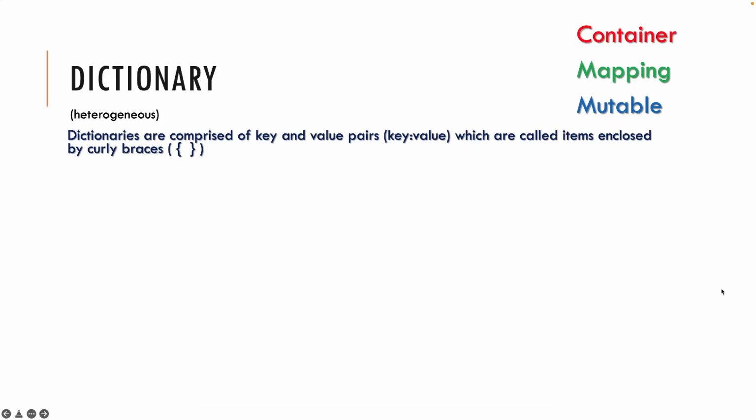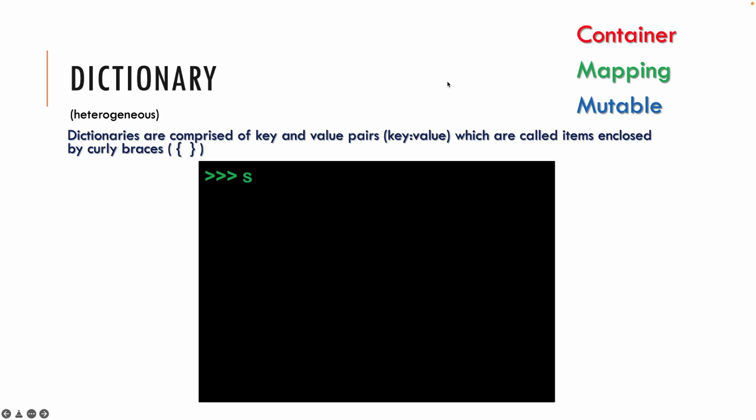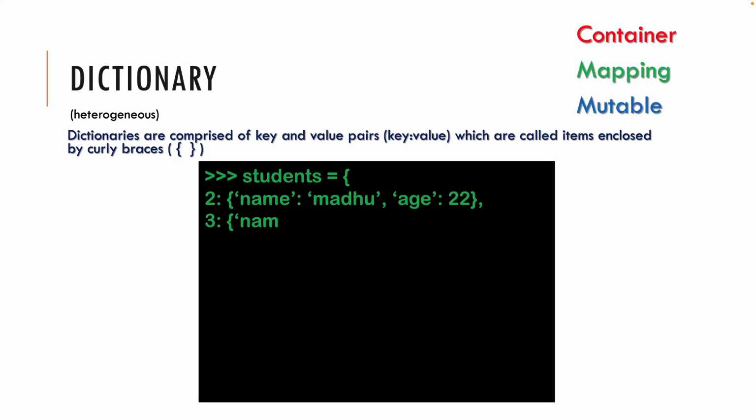Dictionaries contain these key value pairs separated by a colon, and by combining both, we can call them pairs. These pairs are separated by commas, inside curly braces. So let's see how we can define a dictionary. I'm defining students, where I'm taking a roll number, which is 2, and inside that I'm taking a value as another dictionary.